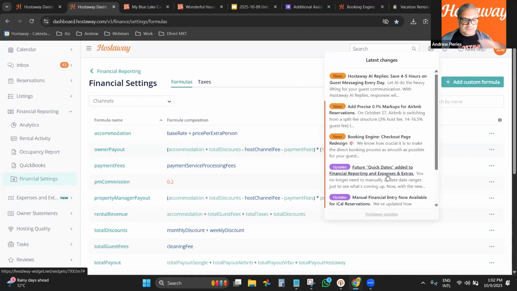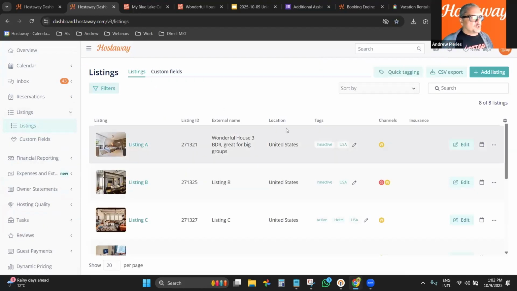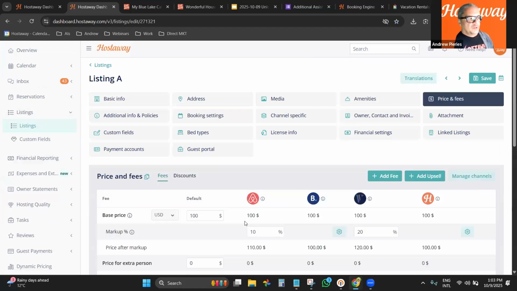Check, make sure whether this is your case or not, so that you can review markups here on your listings and adjust. You don't have to adjust formulas, because the formula will continue to work anyway, but you can add the markup here to offset the extra cost, the additional cost. If you're only paying 3% and Airbnb is increasing your cost to 15%.